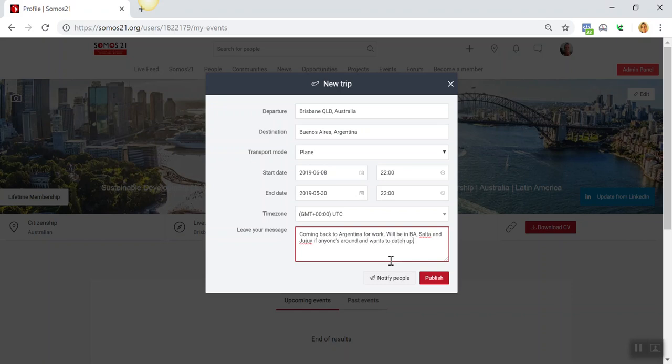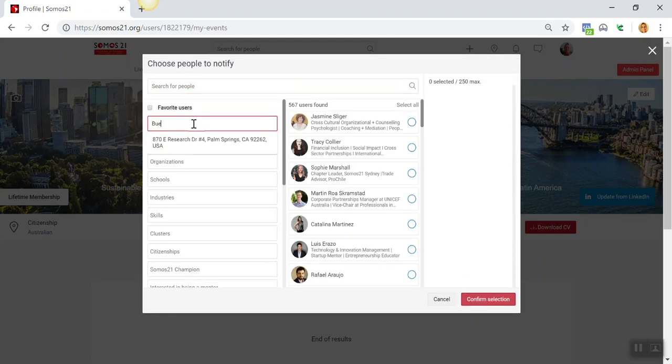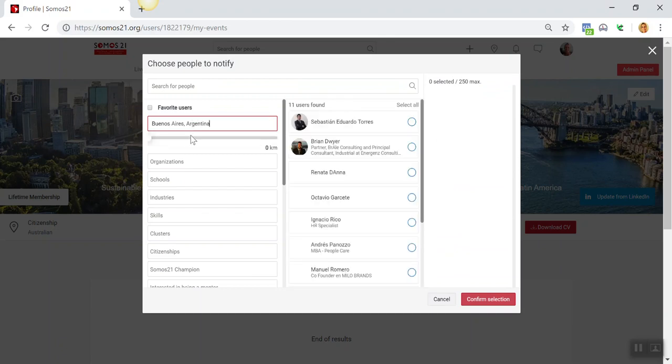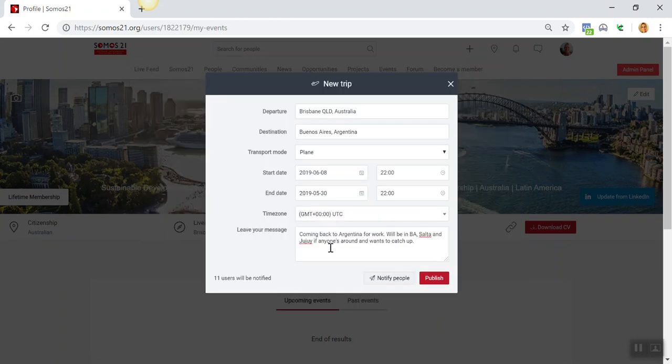So I'm going to post this now because this is actually relevant right now. So I'm going to notify people. This one's actually pretty basic because at this stage, I'm not particularly picky about who I meet up with. I just want to meet up with anyone who's in Buenos Aires. So I'm going to select all and let them know that I'm going to be in town. It's as easy as that. Now, confirm selection. And so that means that this trip will now get posted to the platform and everyone will see that I'll be traveling to Buenos Aires.